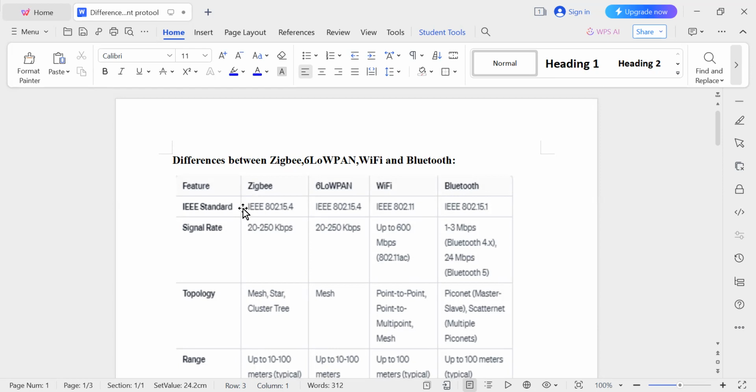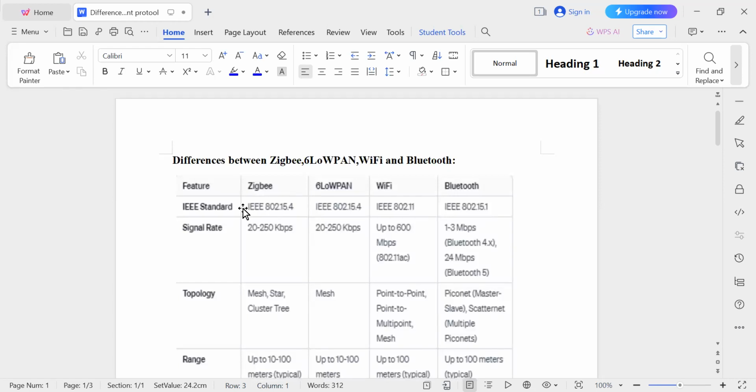That is IEEE 802.15.4. In 6LoWPAN, like Zigbee, 6LoWPAN also uses IEEE 802.15.4 standard, and this is also for low power and short range communication. So for short range communication, this is used. Remember, this is used for short range communication.